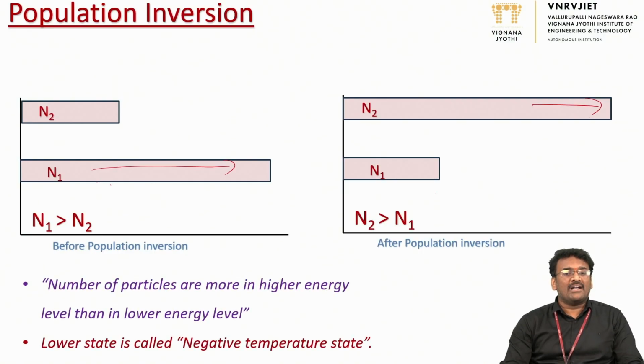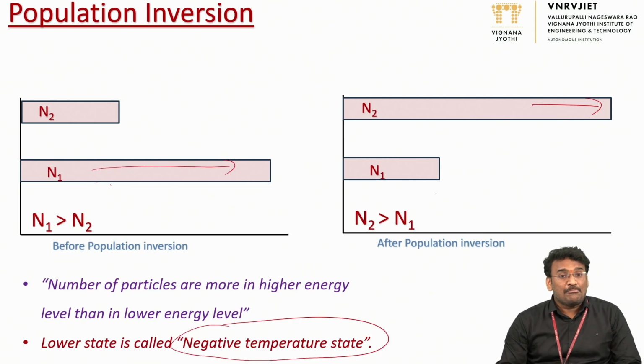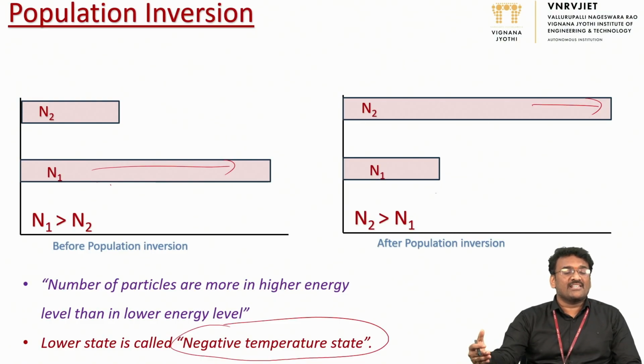In simple terms, the number of particles is more in the higher energy level than in the lower energy level, and at that time the system is called a negative temperature state. And negative temperature doesn't mean minus 20 degrees or minus 30 degrees centigrade. It doesn't mean that. It means the excited state has more particles, and in the lower state we have fewer particles. This phenomenon is called population inversion. This is very essential for the production of lasers.